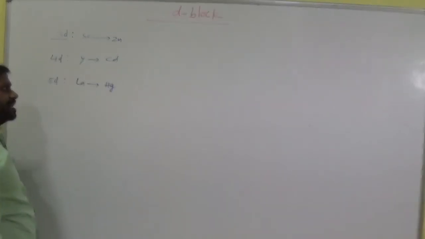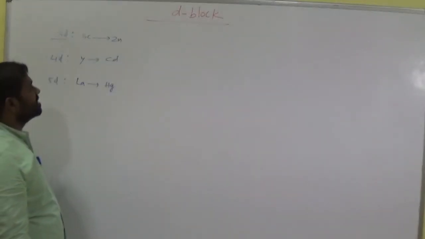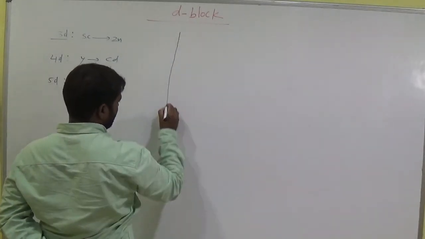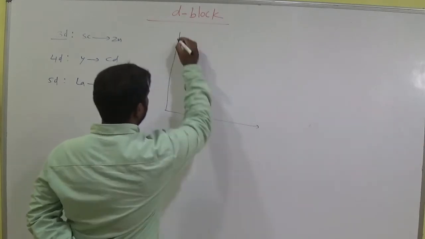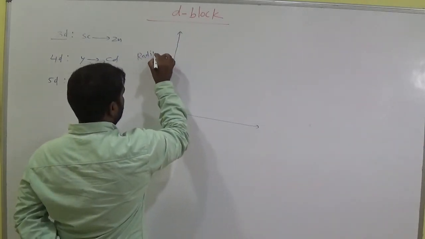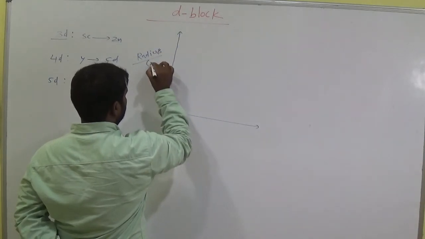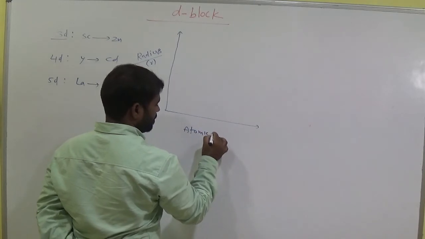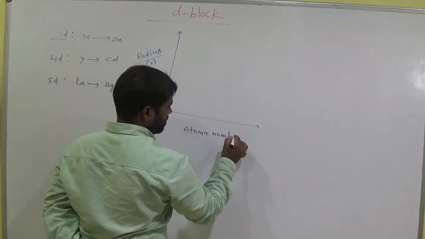So these are the 3 transition series. Now let us take the graph between radius and atomic number Z.